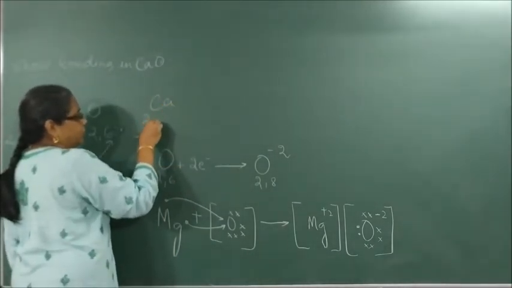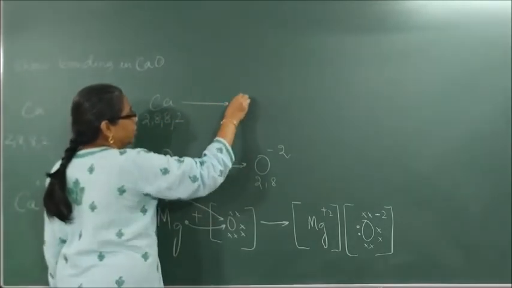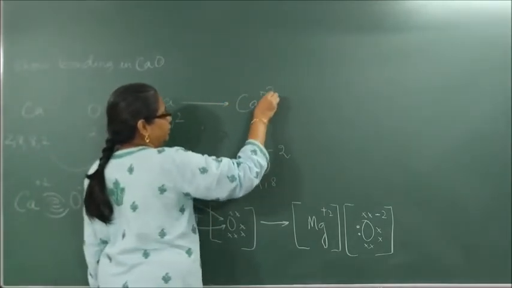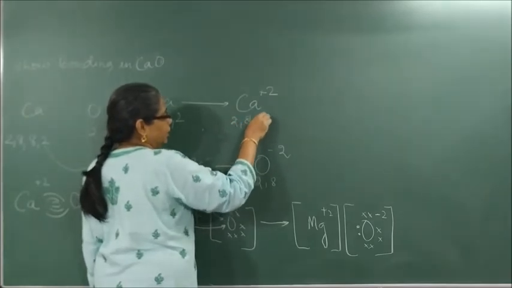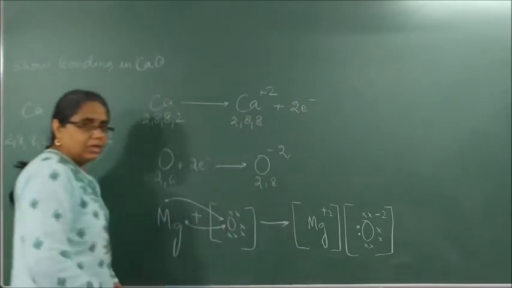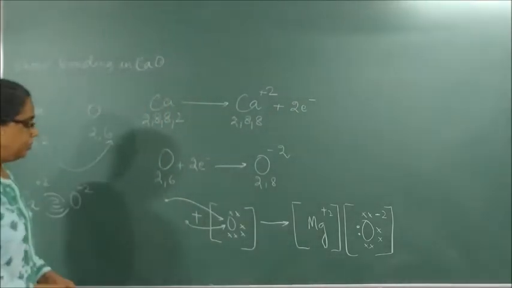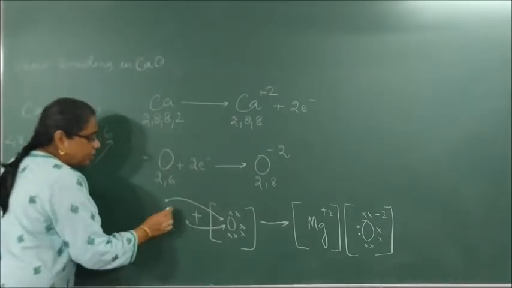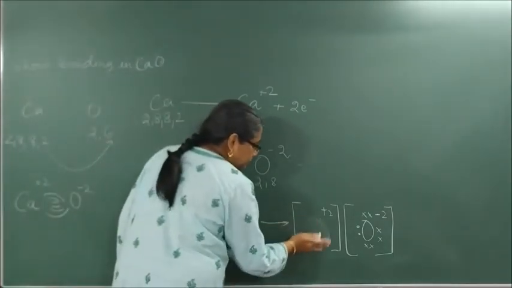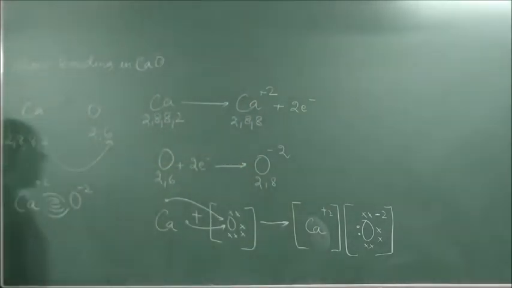Calcium 2, 8, 8, 2 will lose what? 2 electrons to become what? 2, 8, 8 plus 2 electrons. Correct? Now, what I have to say, symbol simply Ca. It forms what? Ca plus 2. Understood? There's nothing different. The only thing is it has 8 more electrons added.